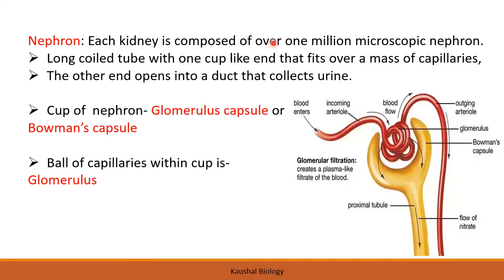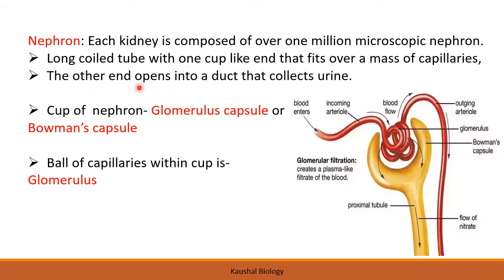Each kidney is composed of 1 million microscopic nephrons. Millions of microscopic nephrons are present inside a single kidney. This is a long coiled tube with one cup-like end that fits over a mass of capillaries. So there is a long coiled tube. It's a highly coiled structure, and there is a cup-like structure at one end with the mass of capillaries. You can see these are the capillaries, the bunch of capillaries.